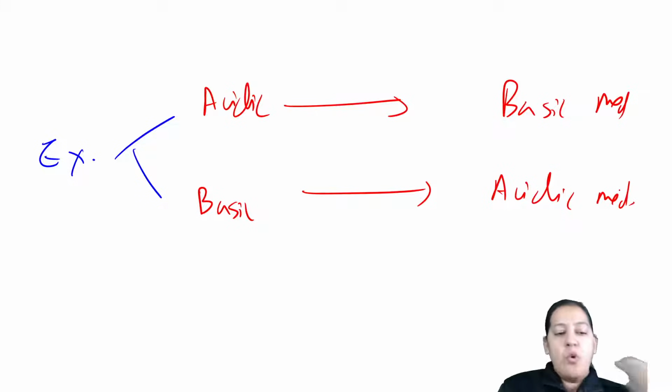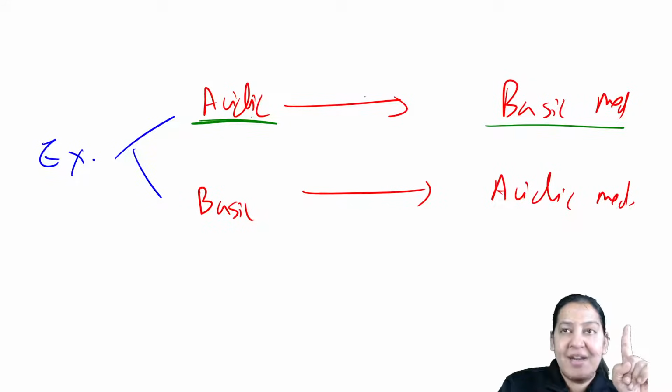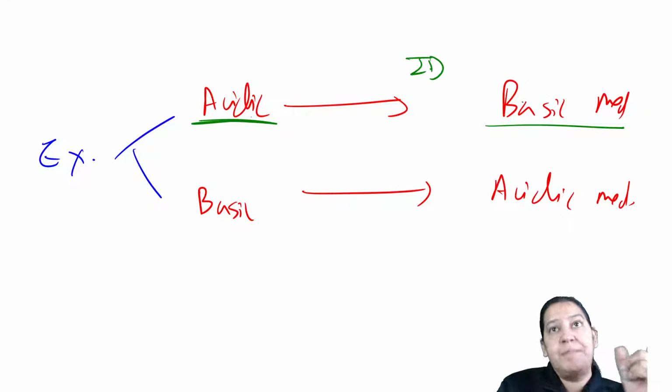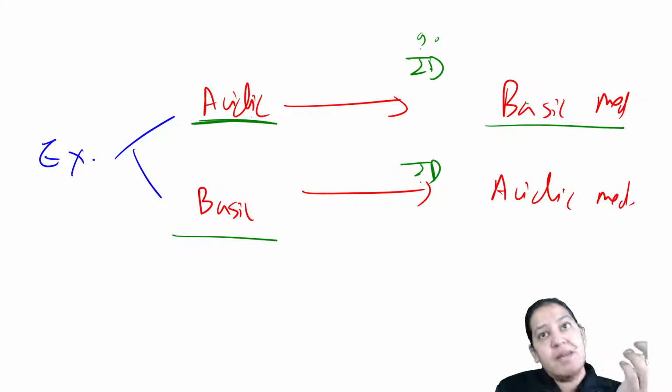Why are acidic drugs excreted in basic medium? Because for excretion, you require the ionized form. Acidic drugs are more ionized in basic medium. That's why they will be 90% ionized, so 90% will be excreted in basic medium. And basic drugs are more ionized in acidic medium.